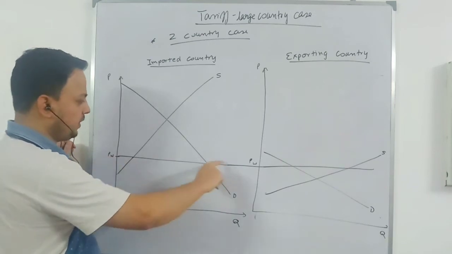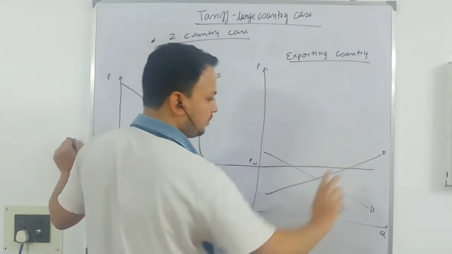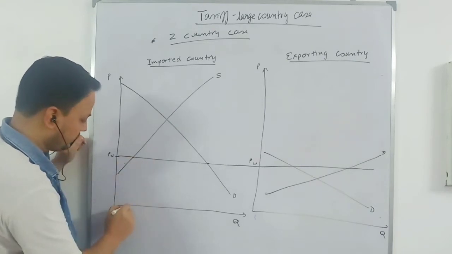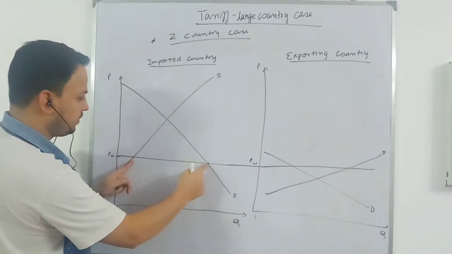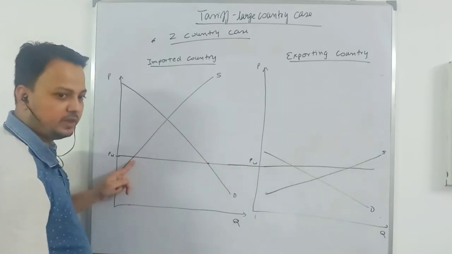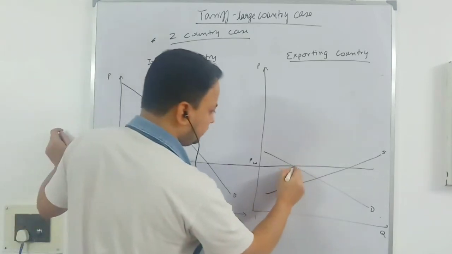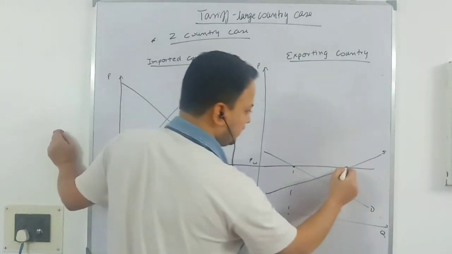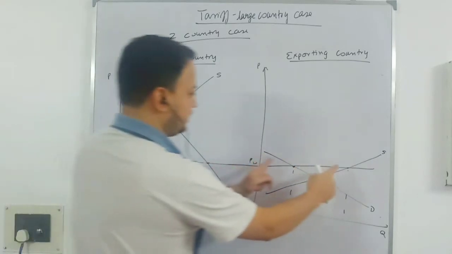So this will be the supply curve. This is the world price. Look at this price. The domestic producer is supplying this much, but demand is this much. That means the importing country, this large country, is importing this much amount. Now look here. Demand in the domestic market is here, but supply is here. So this distance must be equal to this distance.